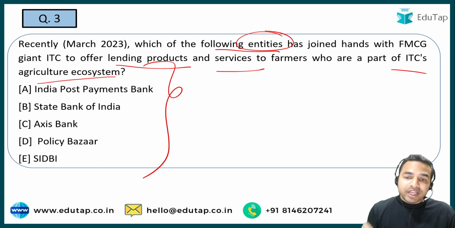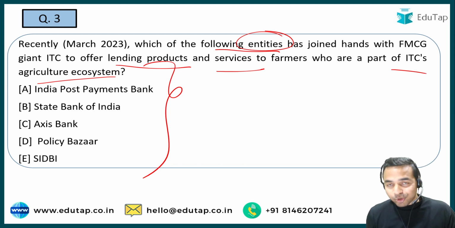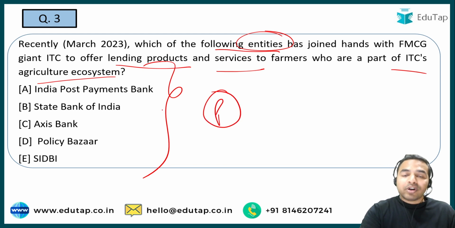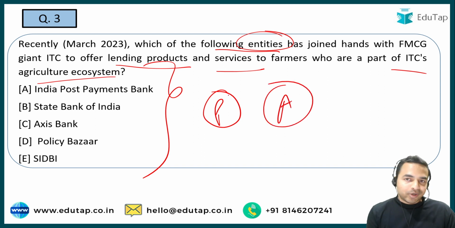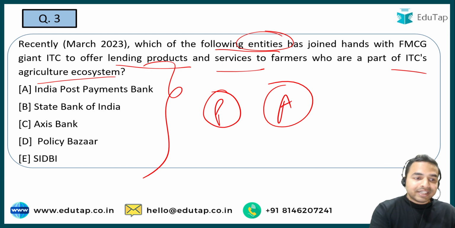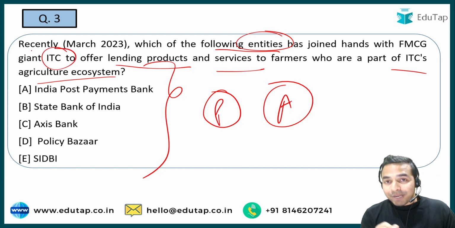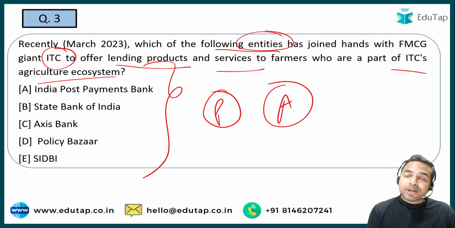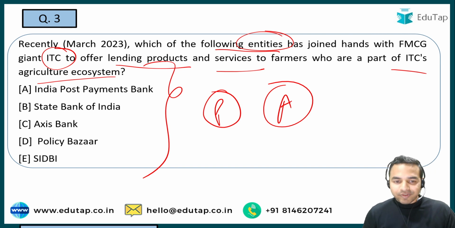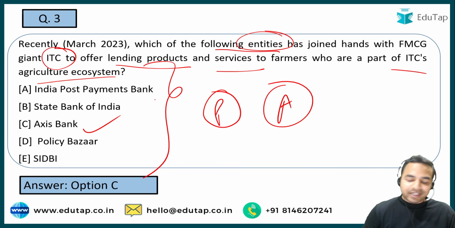So guys, I have already told you most of the times that whenever there is a kind of partnership or MOU, there are two things that you are required to remember. The first thing is the names of the parties involved, and the second thing is the aim of that particular MOU. So when we talk about the parties involved, you can see that one party's name is given, that is ITC, and you are required to tell me the name of another party with which they have partnered to offer lending products and services to the farmers. So guys, the right answer is option C, that is Axis Bank.